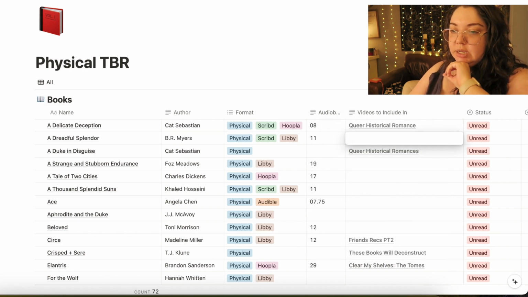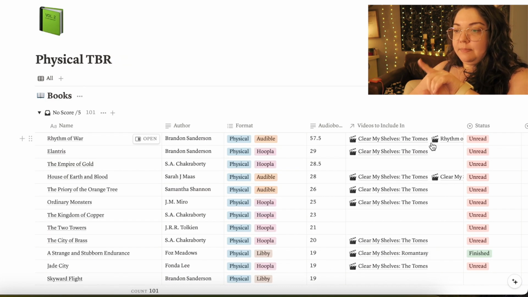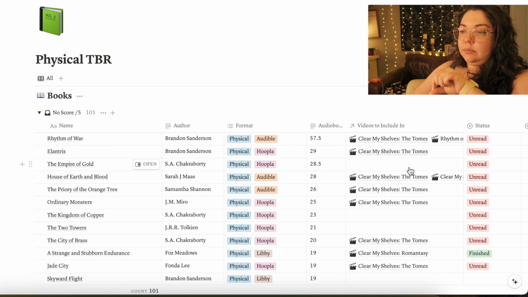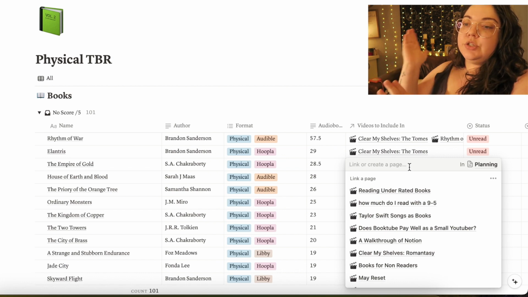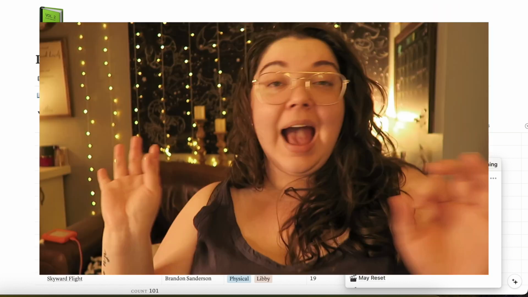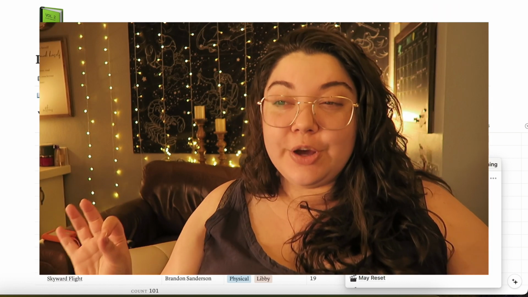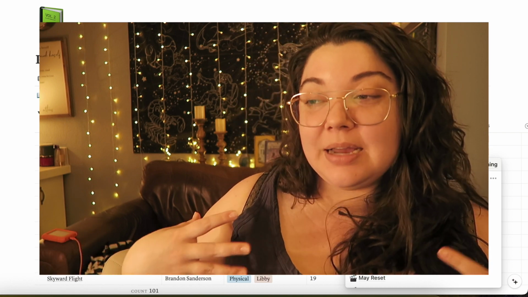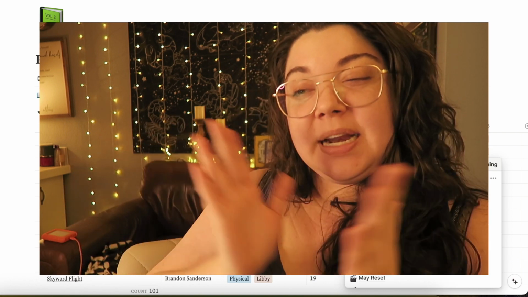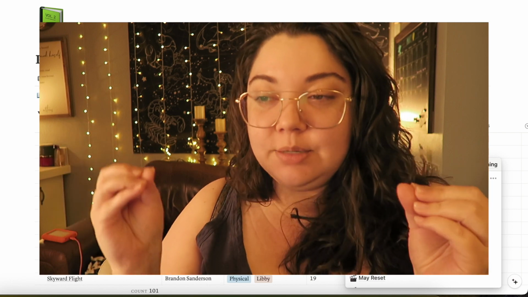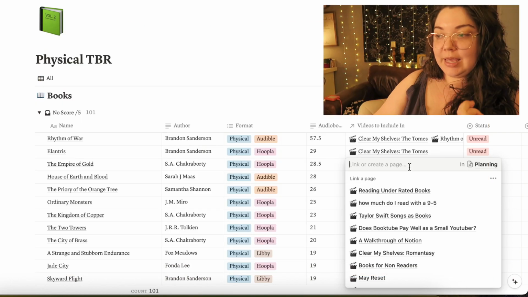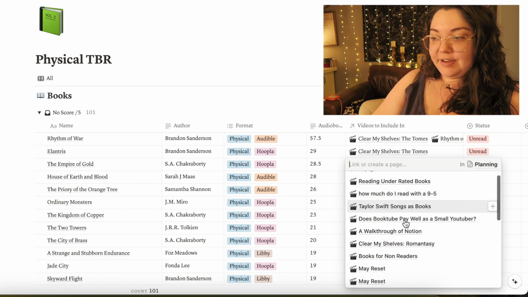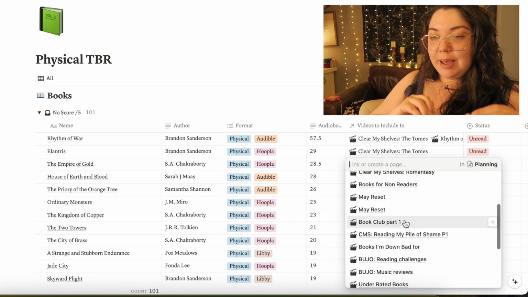So I switched it up a little bit in my new tracker, where it automatically pulls up all of the pages that I linked to my content planner. I don't even know how I did any of this, so if you want a tutorial, I might not be the best person to show you, but I somehow linked my content planner and my physical TBR tracker in this one column, so I can just click whatever video I want to include that book in.